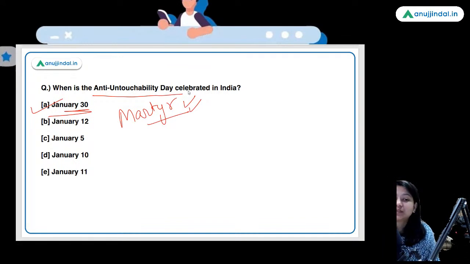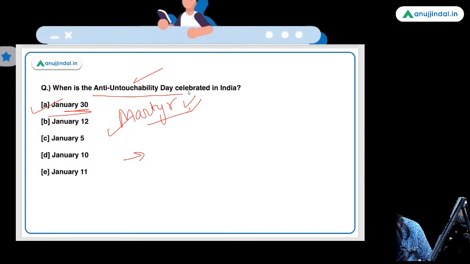So, guys, on January 30, we celebrate a total of 3 days. One is Anti-Untouchability Day, second one is Martyrs Day. Another day is also there. Please tell me the day. Very good. Leprosy Free Day.